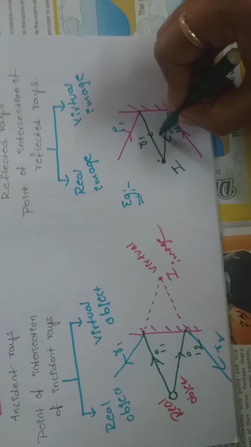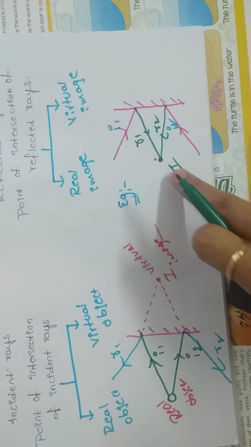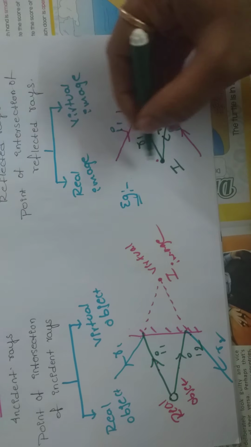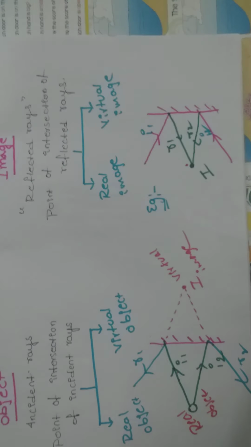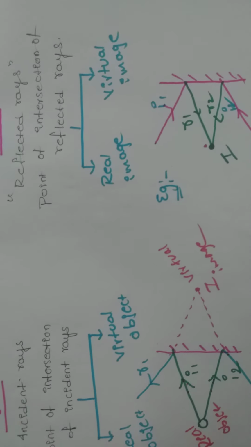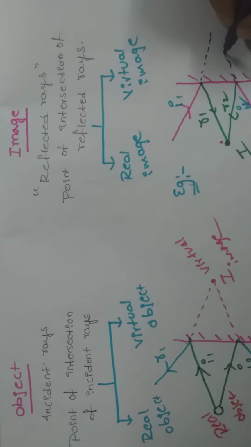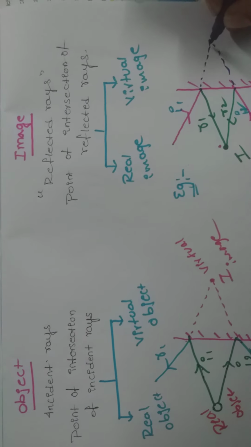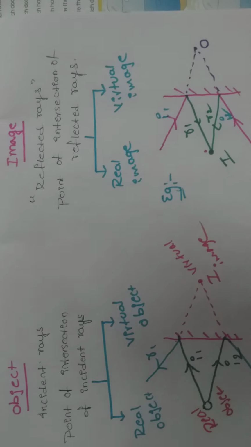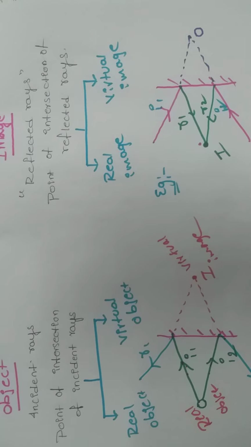Let's find. So where the point the 2 reflected rays are meeting, there we are getting an image. And how can you say the exact position of the object in this situation? Is it possible? No. Now what we have to do? Very simple. We need to extend these 2 incident rays. If we extend, these 2 are going to meet at one point. There we are getting an object. Here O in the sense object, I in the sense image.